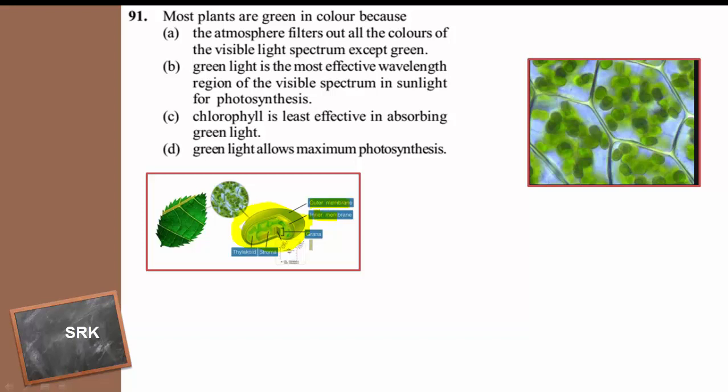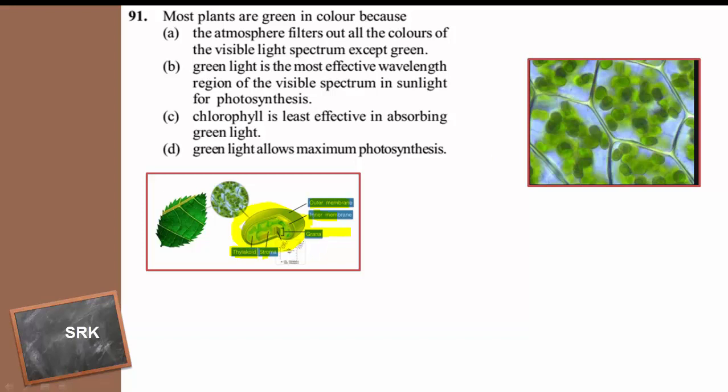It contains two important parts, one is grana, another is stroma. The grana is made up of a bundle of thylakoids, and stroma is the fluid present in the chloroplast. The grana is represented by a stack of thylakoids, and the surface of the thylakoid contains photosynthetic pigments. They absorb the light radiations and they are involved in photosynthesis.